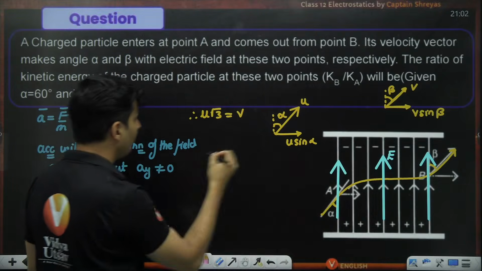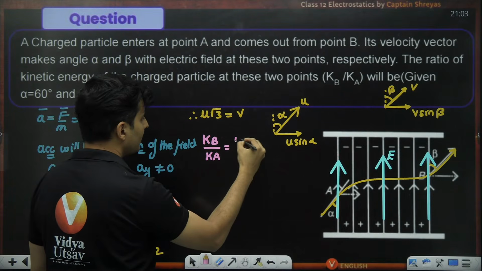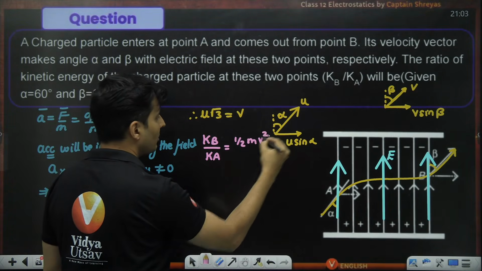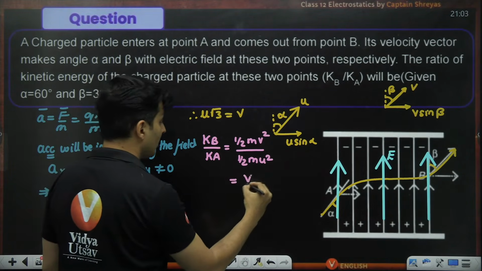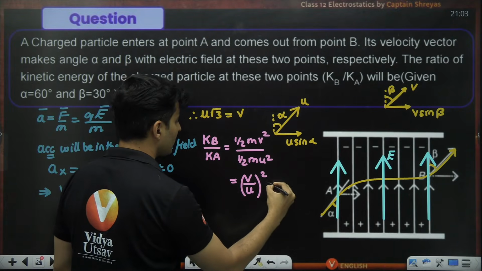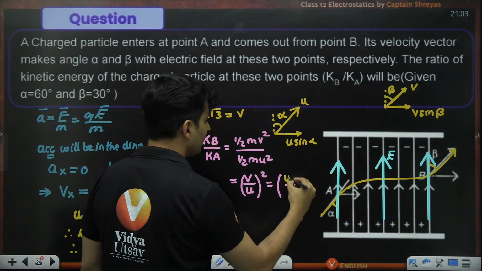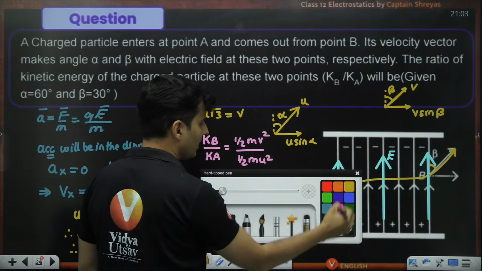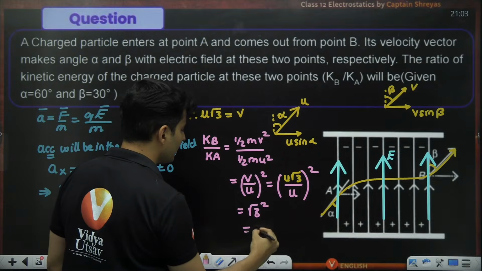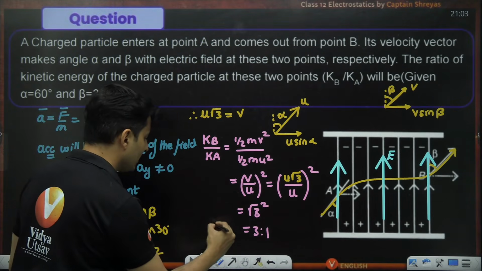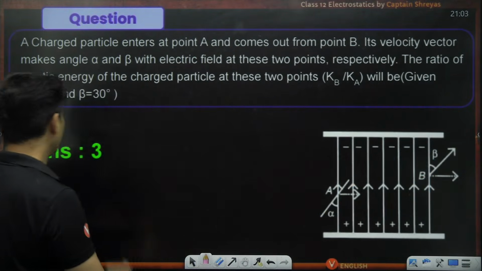Now let me come to the final part, which is kinetic energy of B by kinetic energy of A. It is half m v square by half m u square. Half m cancels, so I'm left with (v by u) whole square. But wait a minute, what is v? v is nothing but u root 3. We just saw it over here. So just put that and square it. u cancels, so I just have root 3 square, which is 3:1. Hence, the kinetic energy of B to kinetic energy of A is in the ratio of 3:1.